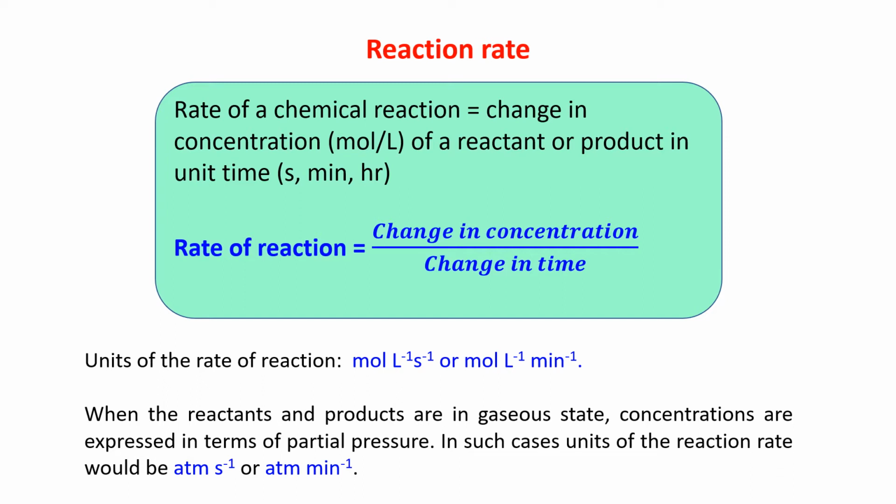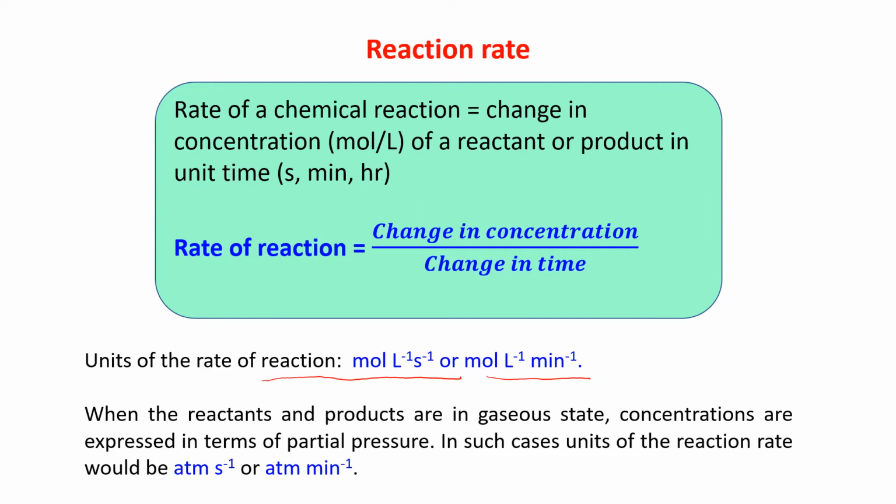Concentration is given in the unit moles per liter and the time in second, minute, hour, whatever it may be. So the unit of rate of reaction is mol L^-1 s^-1, or mol L^-1 min^-1.